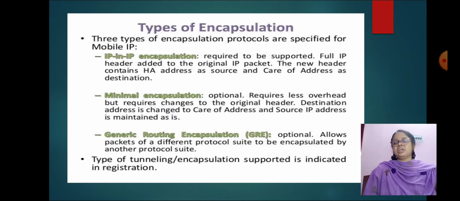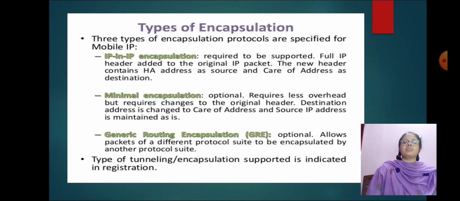Generic routing encapsulation is optional and allows packets of a different protocol suite to be encapsulated by another protocol suite. The types of tunneling or encapsulation supported are indicated in the registration.